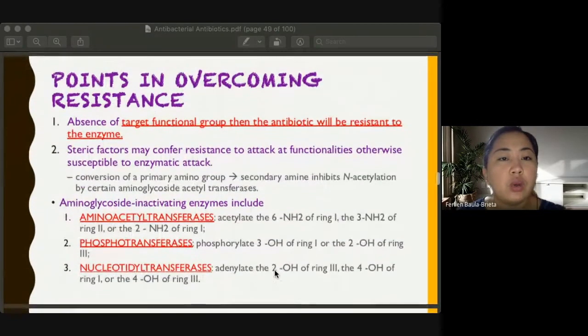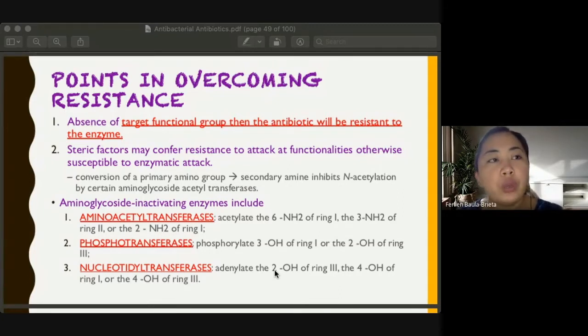So, saying that, there are still points, or there are still hope that this enzyme used for overcoming aminoglycoside will be addressed, or will be overcome by the drug itself.